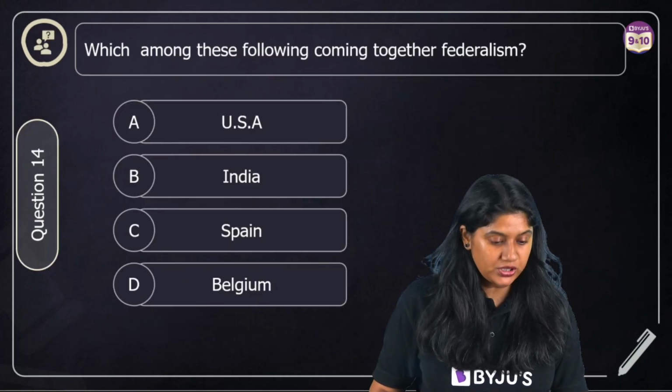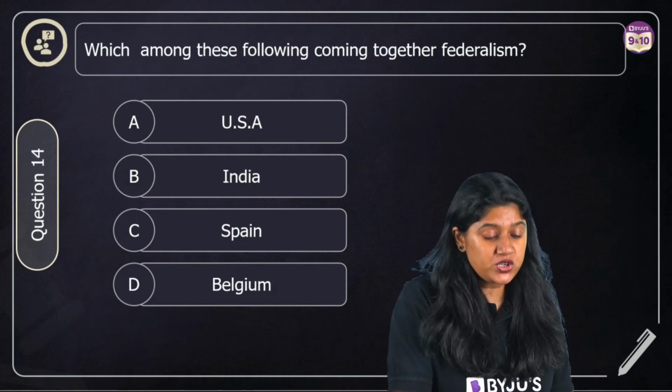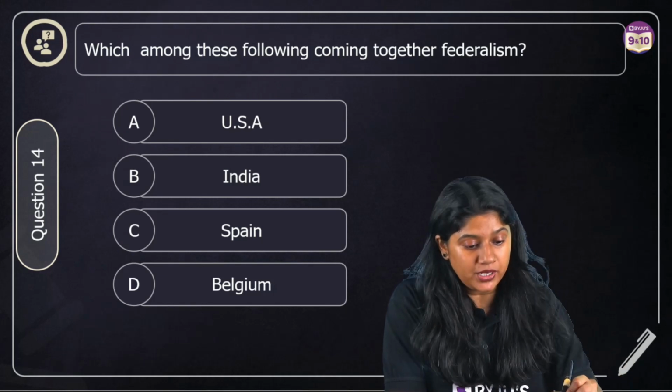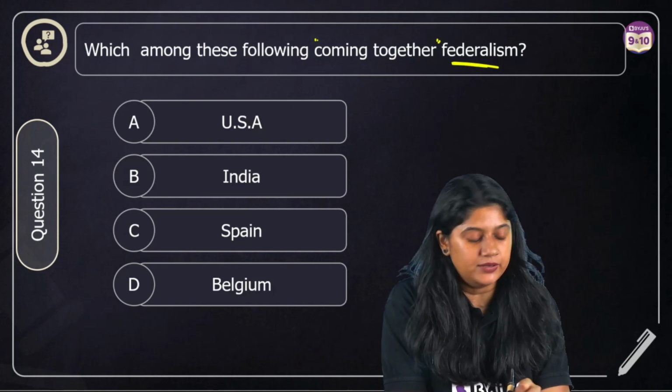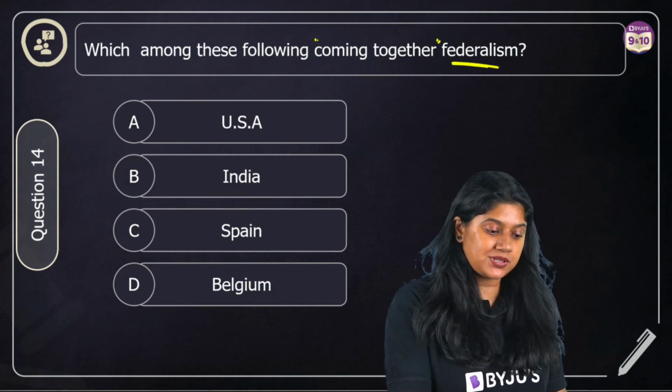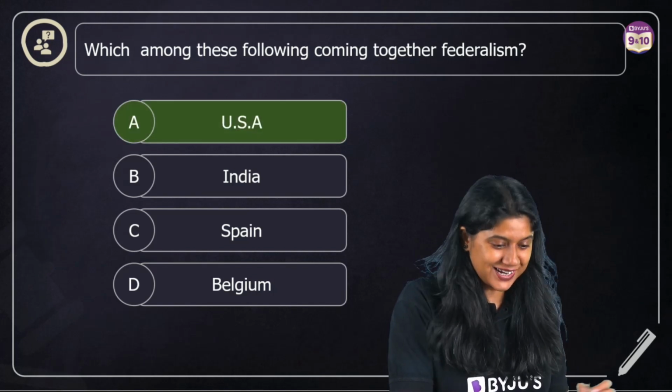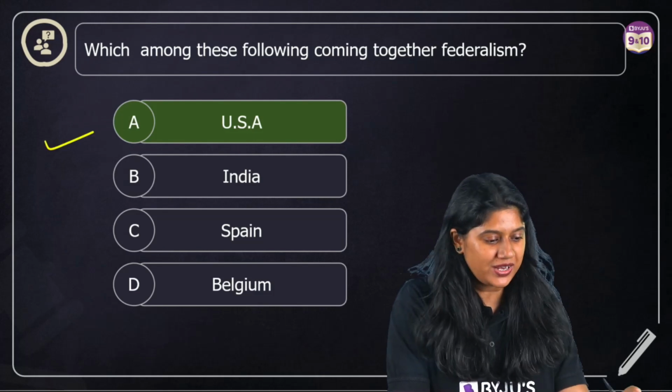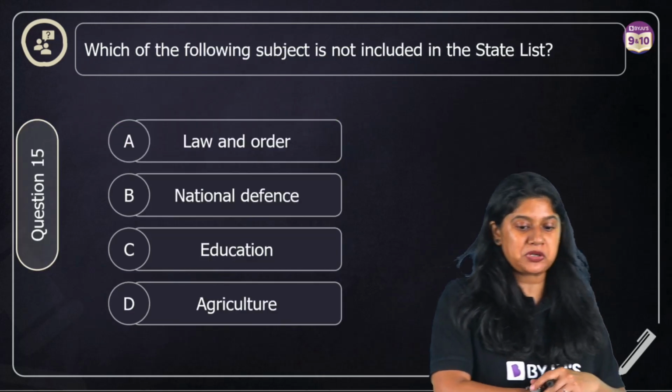Now, let's move to the next question, which is question number 14. Which among these follow the coming together federalism? Very easy. We have the options USA, India, Spain, and Belgium. And the correct answer is USA. It was a very easy question. Let's take a look at question number 15.